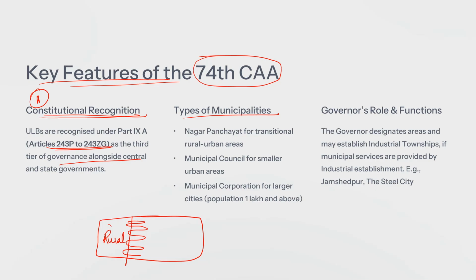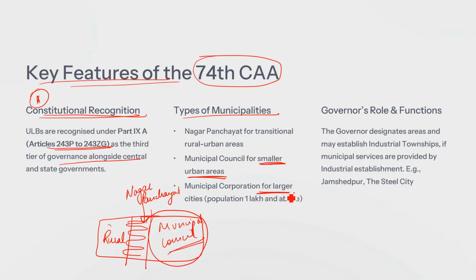It is a transitionary phase. Here you need something called a Nagar Panchayat. Then you can have a city, and this city can be smaller or larger. Based on whether it is a smaller urban area, it will be a municipal council, and whether it is a very large city with a population of more than 1 lakh, then it is a municipal corporation.